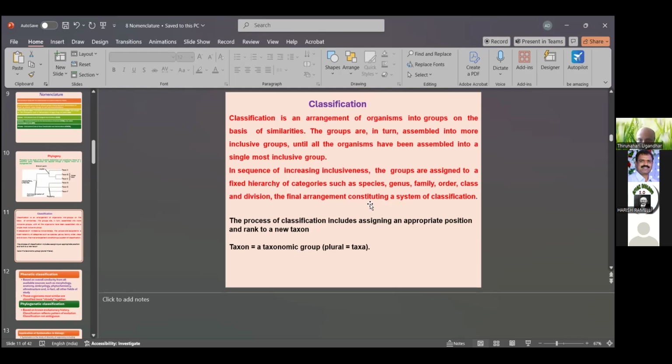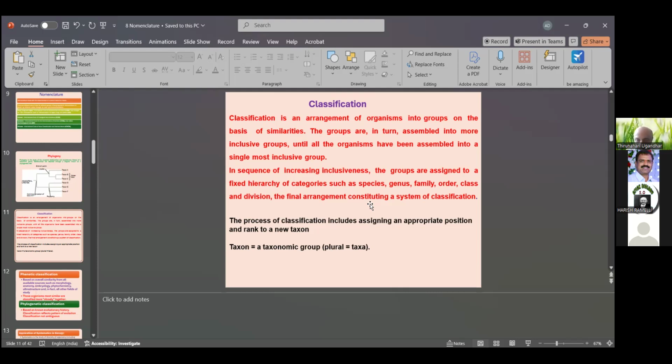In sequences of increasing inclusivity, the groups are assigned into a fixed hierarchy. The fixed hierarchy goes from low grade to high grade: species, genera, family, order, class, division, subdivision. That is the lower to higher hierarchy.